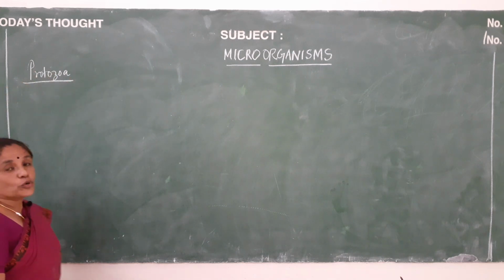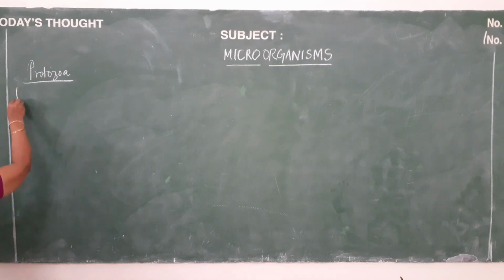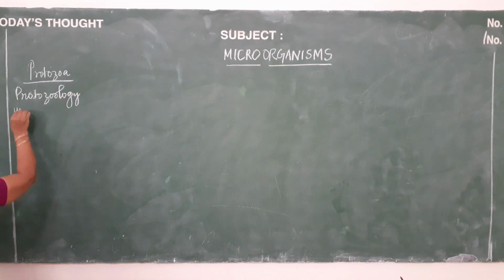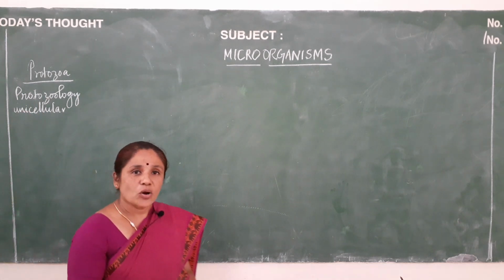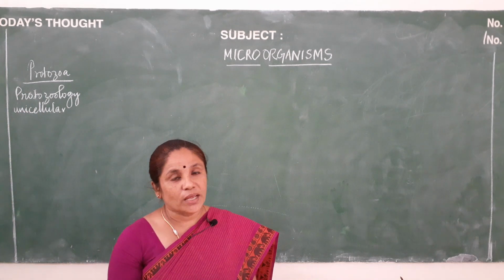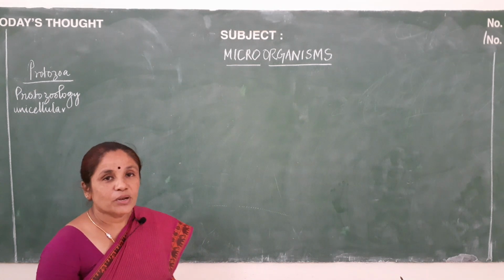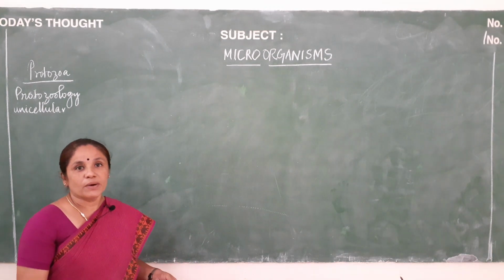The study of protozoa is called protozoology. These are unicellular organisms, and they are found especially in ponds and moist soil, and they belong to kingdom Protista. Examples you can take are Euglena, Paramecium, Plasmodium, Amoeba, etc.